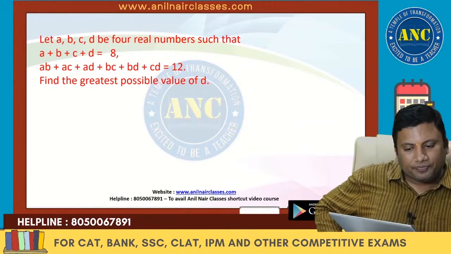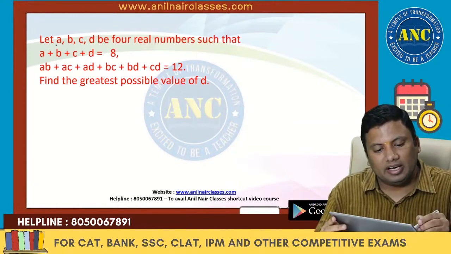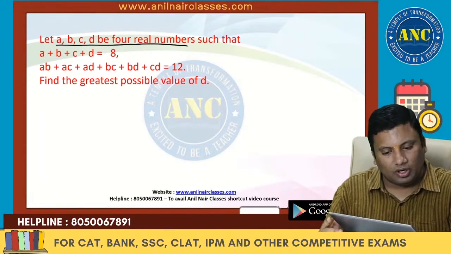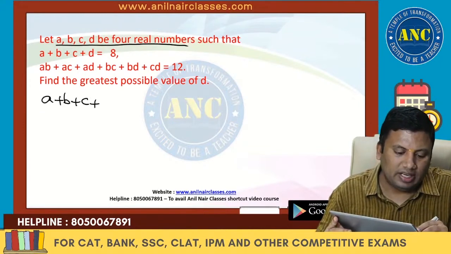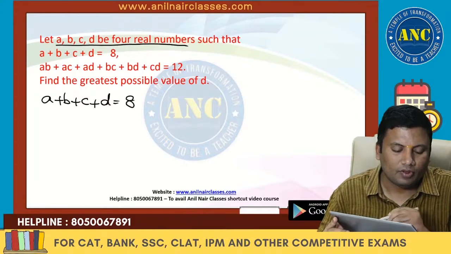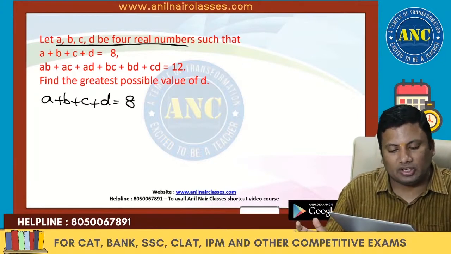Next one. Let A, B, C, D be 4 real numbers. A plus B plus C plus D is 8, and AB plus AC and so on, the combinations of 2, is given.